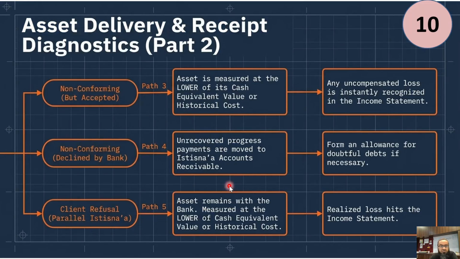Point number 10. What if the asset is delivered maybe in time but not conforming to the specifications? So in that case, the asset is measured at the lower of its cash equivalent value or historical cost.